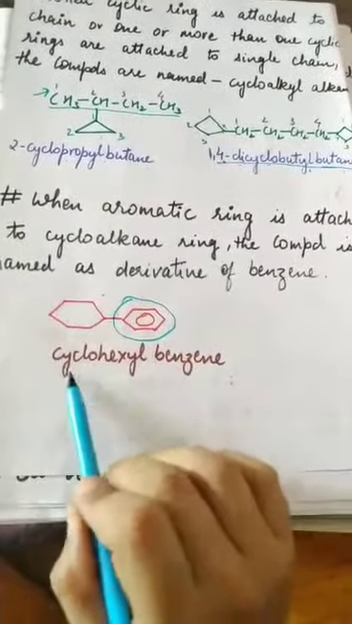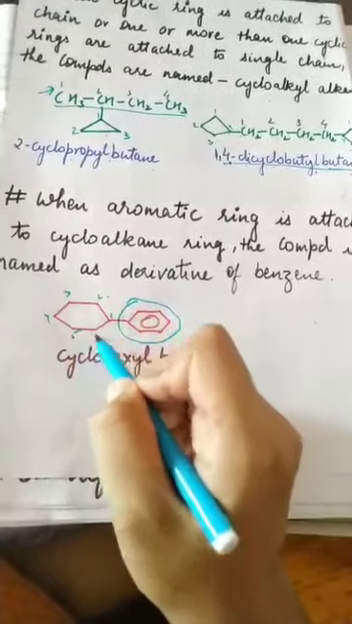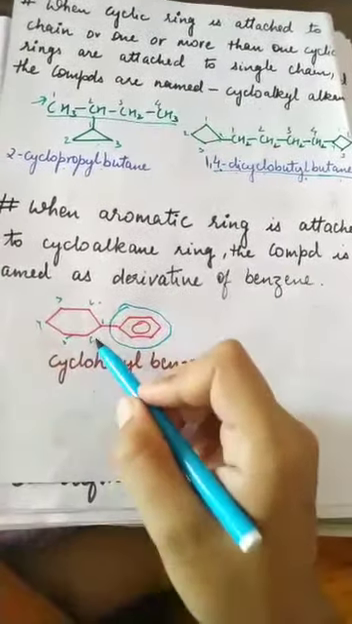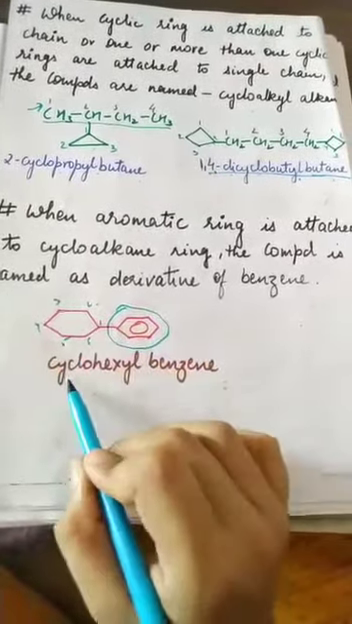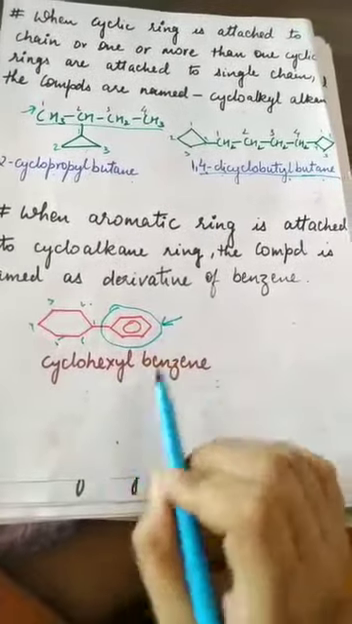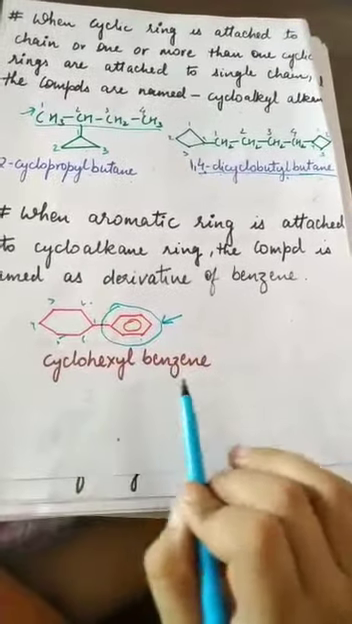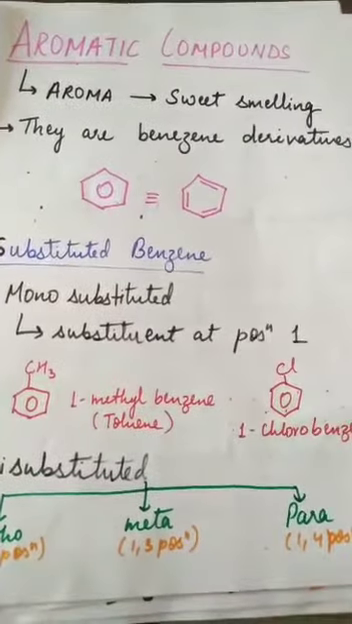So what will we write? How many carbons are there? 1, 2, 3, 4, 5, 6. 6 means hexa. So it is cyclohexyl. This is cyclic in nature. So cyclohexyl benzene. We will always name it on the name of benzene. This is cyclohexyl benzene. Now comes your aromatic compound.